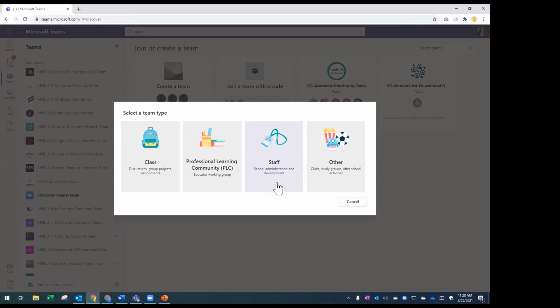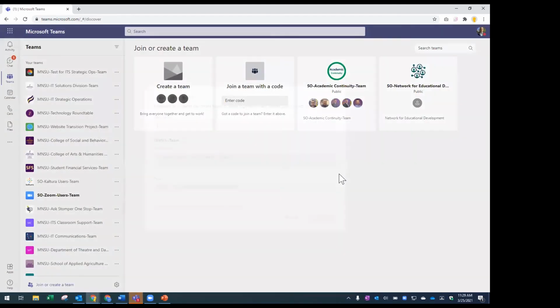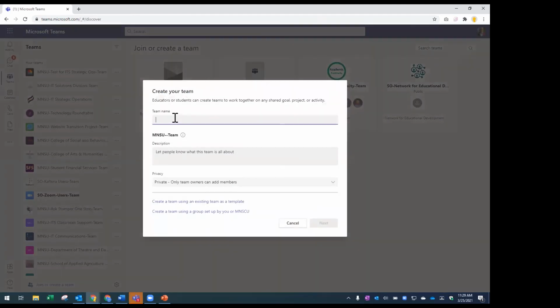I'm not going to get into the little differences. The primary thing that makes these differences is that in classes, you can do assignments, and in some of these professional learning communities or staff groups, it creates notebooks. And I'm just going to use the default, which is other. So it adds nothing extra. And then I'm going to create the team.